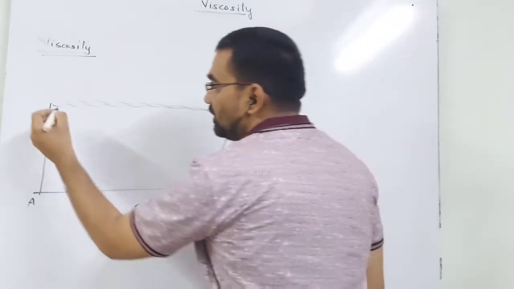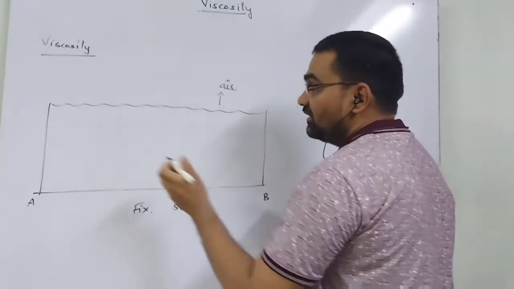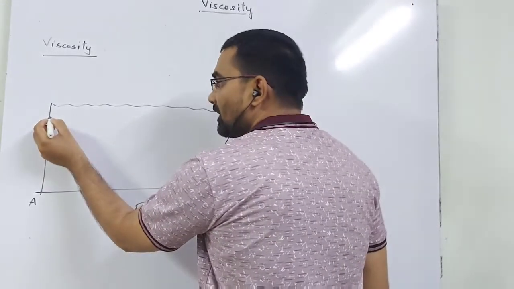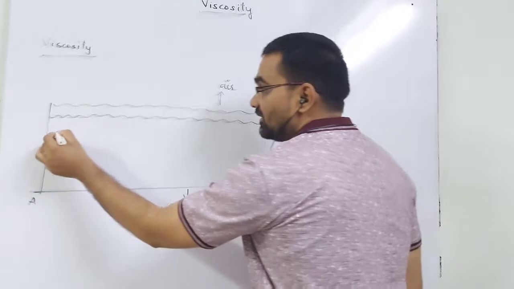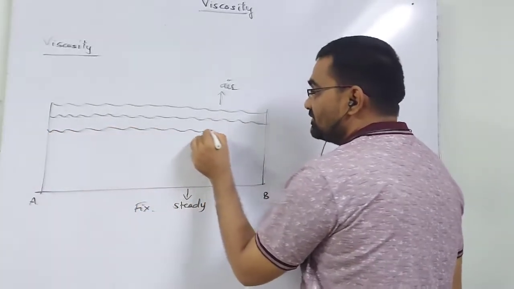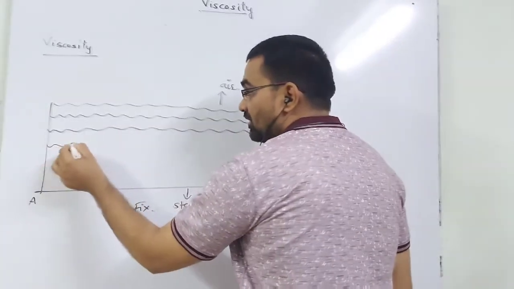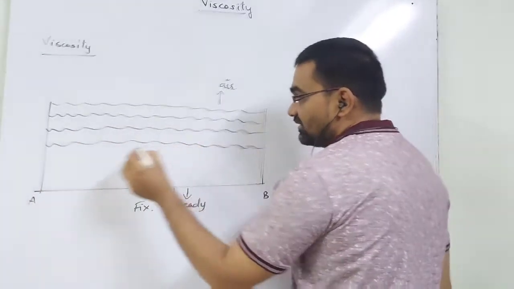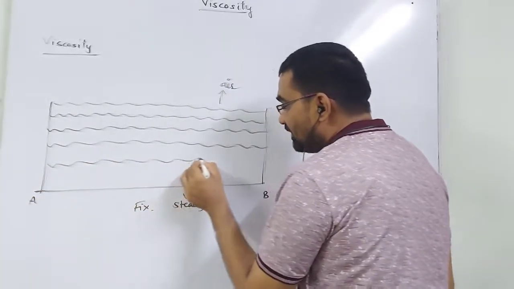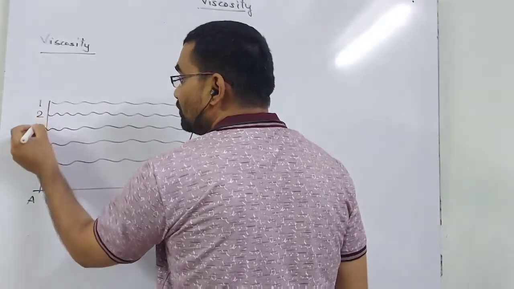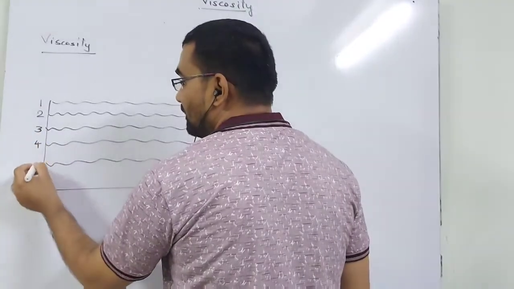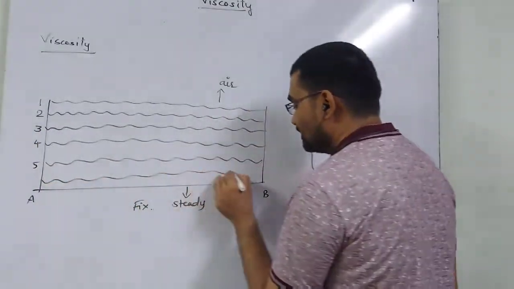So this water is flowing from one end to another. If I say that water is made up of several layers of liquid, say these are some layers, I mark them 1, 2, 3, 4, 5, and there are several layers.